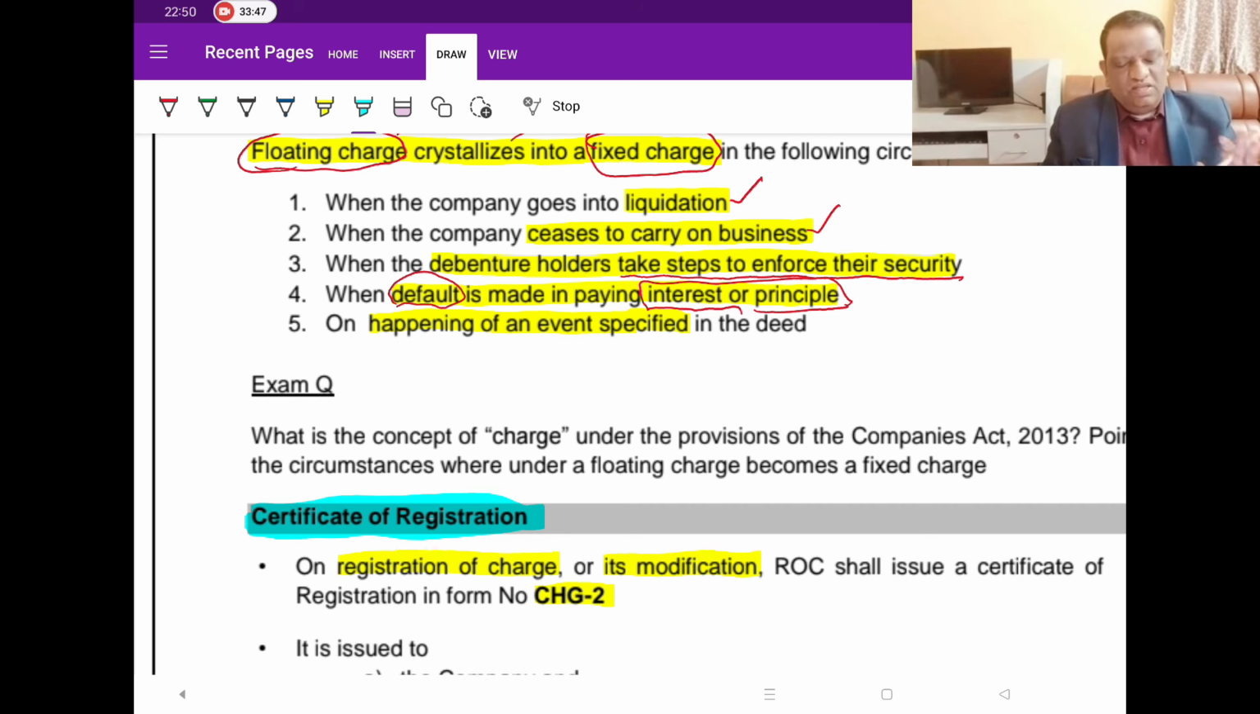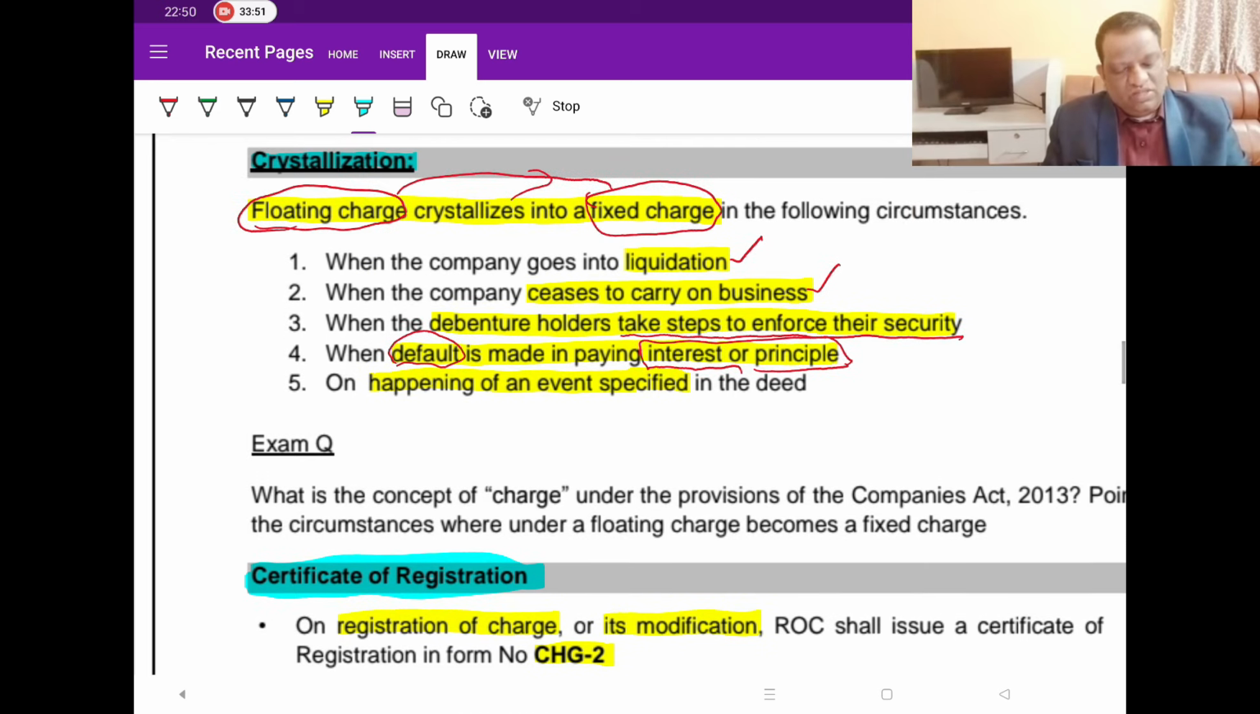But otherwise, old questions, if you go back some 5-6 years, it was a standard question on which they used to ask, what do you mean by crystallization and what are all the situations or circumstances when crystallization happens? When you say crystallization, it is nothing but converting floating into fixed. That is what we mean by crystallization. Why does it happen? These are all the circumstances which would result in crystallization.